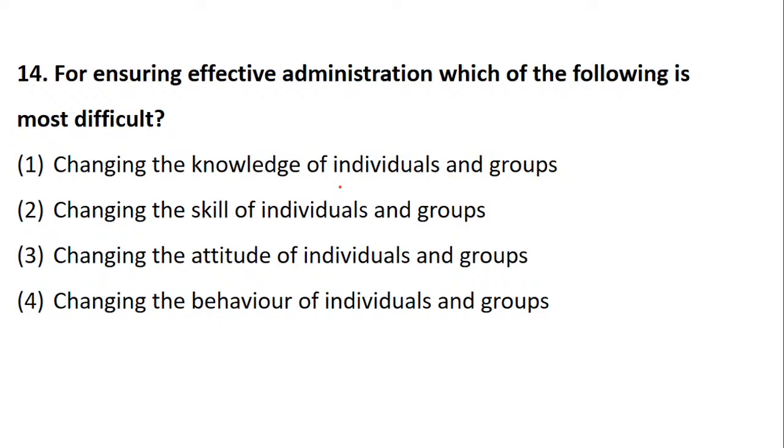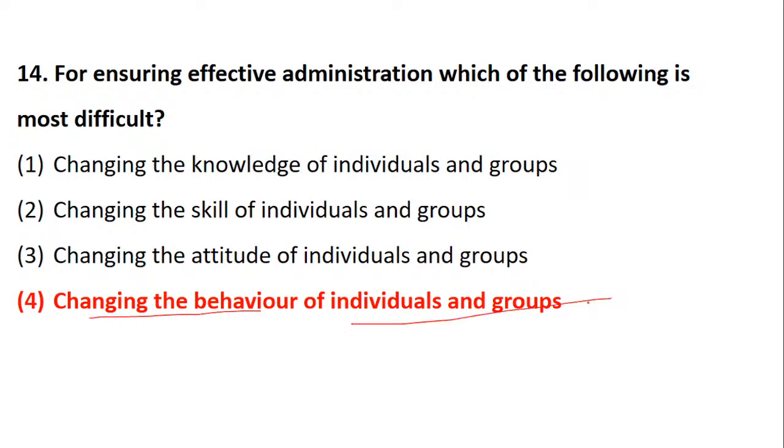Okay, let's see. So for ensuring effective administration, which of the following is most difficult? Please remember, it is the behavior of an individual and group. If you compare, attitude at least can be seen, but behavior, what is there and how people are behaving, is difficult to predict and to understand. So behavior tends to be more difficult when it comes to effective administration. Please be careful. That is a part of human resource, but behavior is more difficult than administration.